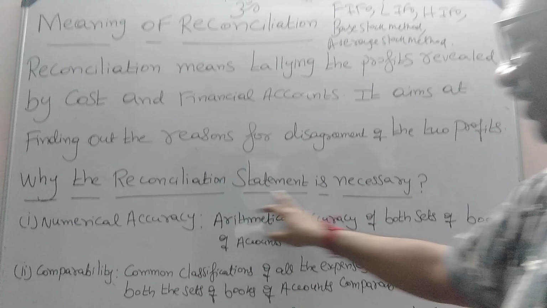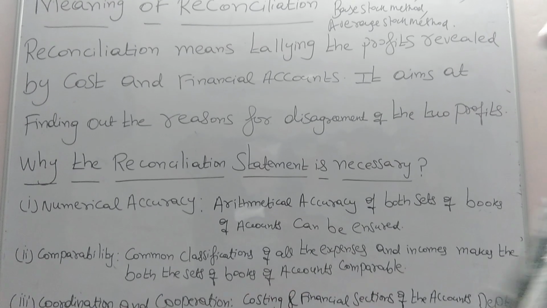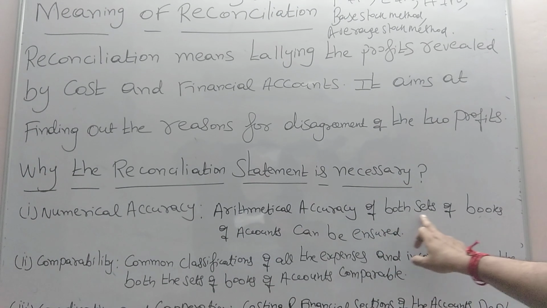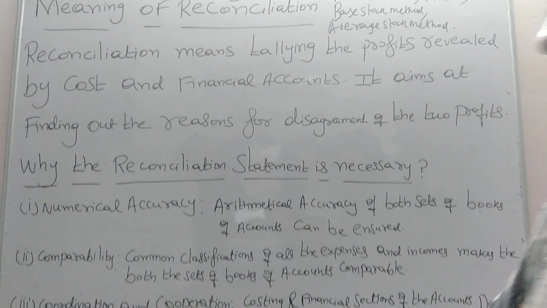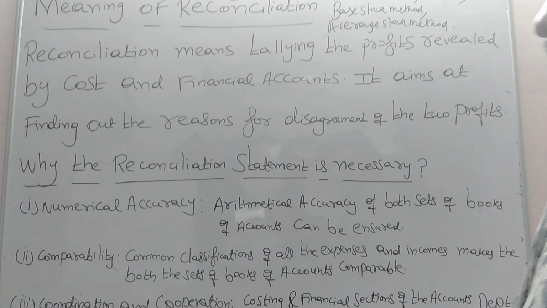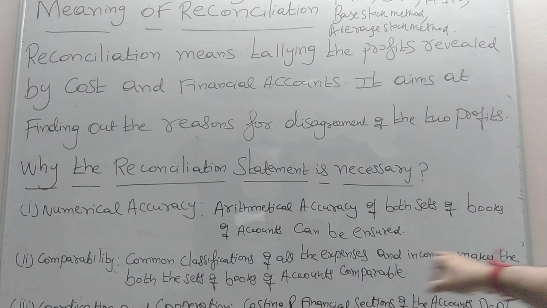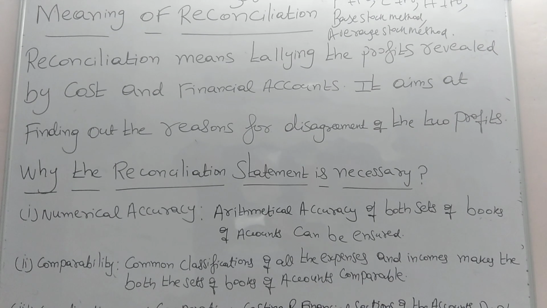So why is the reconciliation statement necessary? Totally there are 5 points. Numerical accuracy, that is arithmetical accuracy of both sets of books of accounts should be ensured. Comparability, common classifications of all the expenses and incomes make both sets of books of accounts comparable.